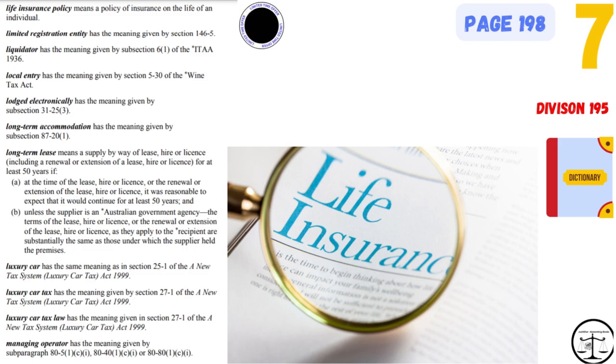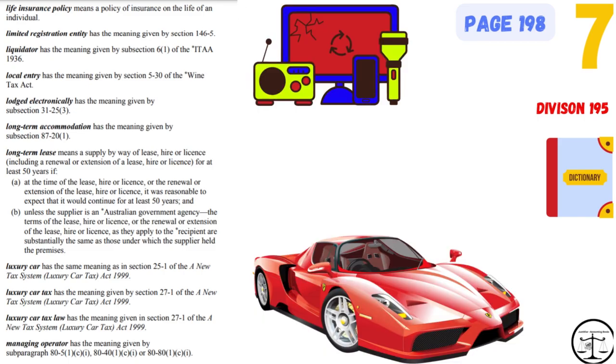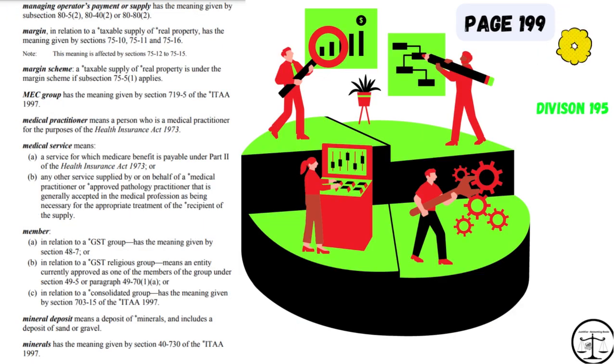Next page for this video, page number 198, word number 39. Life insurance policy. 40. Limited registration entity. 41. Liquidator. 42. Local entry. 43. Lodged electronically. 44. Long-term accommodation. 45. Long-term lease. 46. Luxury car. 47. Luxury car tax. 48. Luxury car tax law. 49. Managing operator.